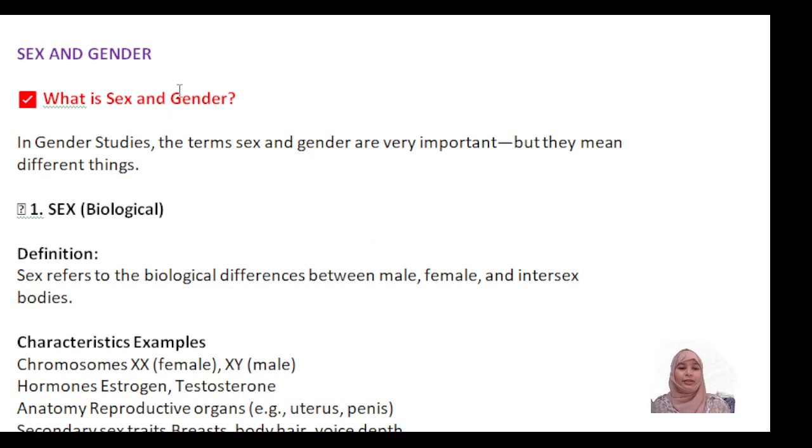In our syllabus for gender studies, we'll have the first concept, that is sex and gender. What is sex and what is gender? For two classes, I have given this concept in a way that you come to know at least a little about it. According to the topics, I have to explain in a way which helps in your exam also, because if this question is asked in your exam, you have to write it in a proper form. Let's see. First, what is sex and what is gender?